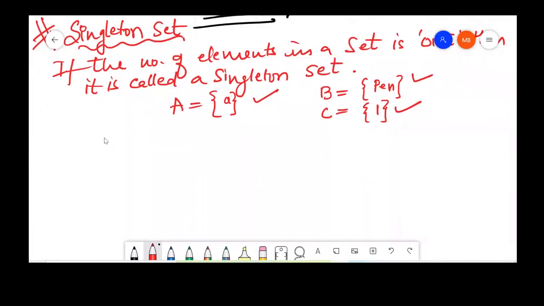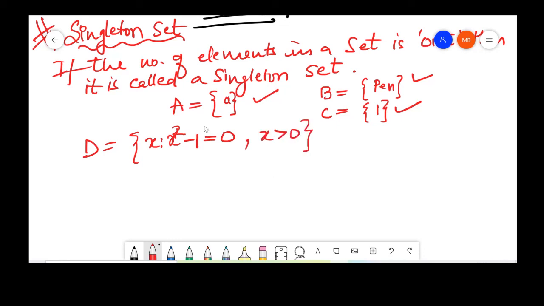Say set D is such that x is such that square of x minus 1 is equal to 0, and x is greater than 0.